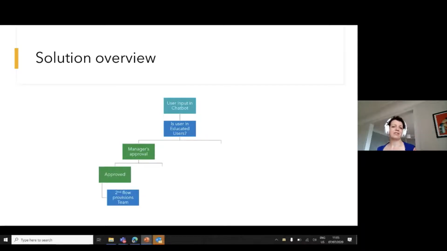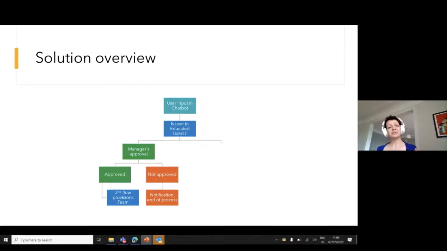So I want to have a process in which this group membership is just checked. If the user is in my group of educated users, we get a manager's approval, the manager approves, and after that, a flow picks up this information and provisions the team. If the manager does not approve, we send notifications and end the process, because if there is no business need for a new team, we shouldn't provision that in IT.